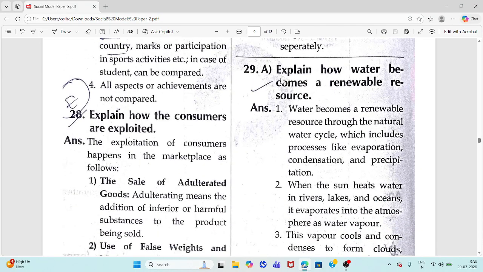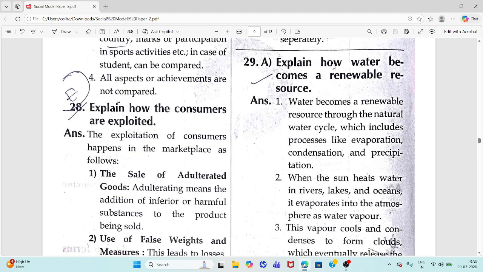Question 29A. Explain how water becomes a renewable resource. Water becomes a renewable resource through the natural water cycle, which includes processes like evaporation, condensation, and precipitation.